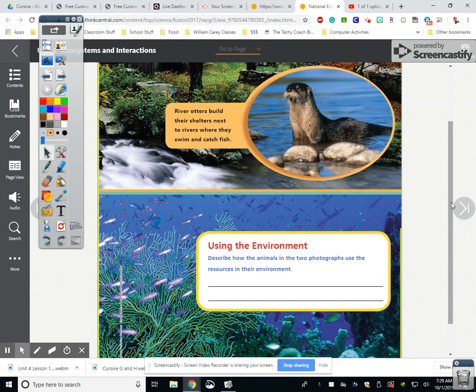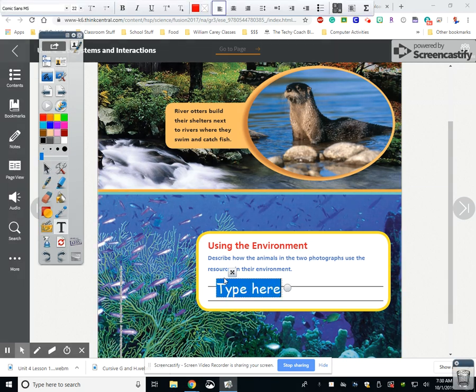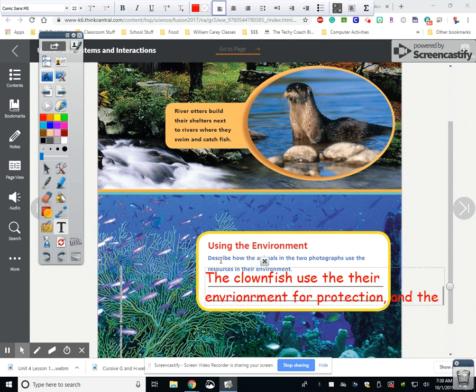Describe how the animals in the two photographs use resources and environment. Okay, well, the otters build their shelters next to rivers where they can catch fish, so they're going to live where they can eat, and the clownfish live in the anemone for protection. So I will type it here. You see it right. The clownfish use their environment for protection, and the otter uses it for food. Okay, so just type that down real quickly.